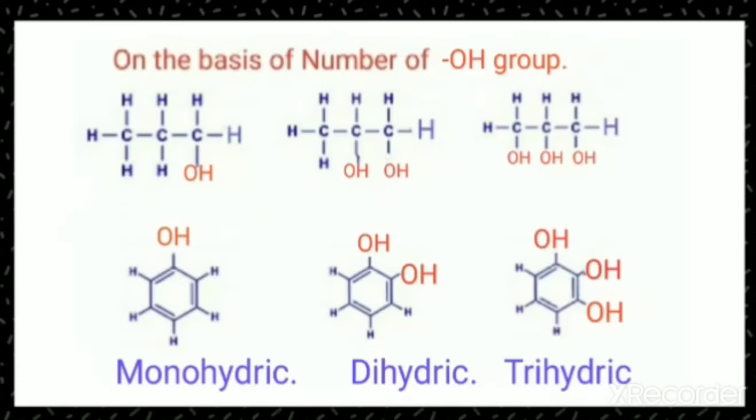But more than one OH group on the same carbon is not possible, because if two OH groups are present on the same carbon, it causes removal of water, which results in the formation of aldehyde. So it can be noted that more than one OH group cannot be present on the same carbon atom. Thus, in each case you can find that OH groups are on different carbon atoms.